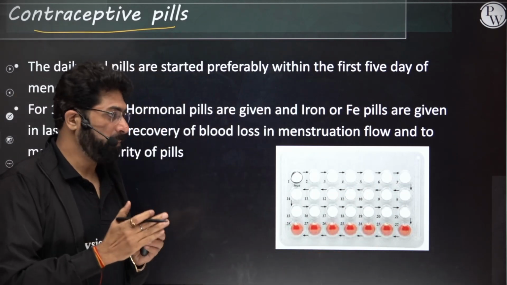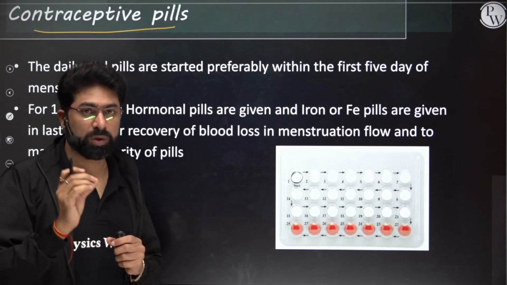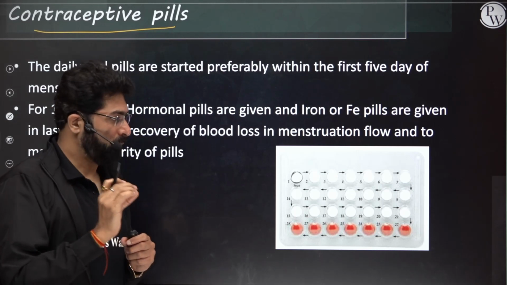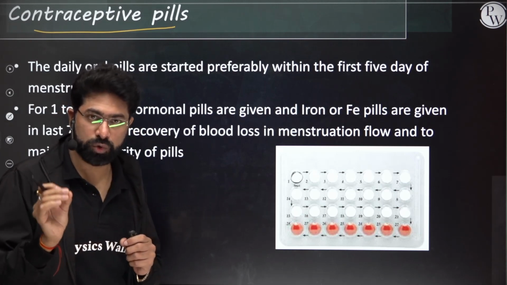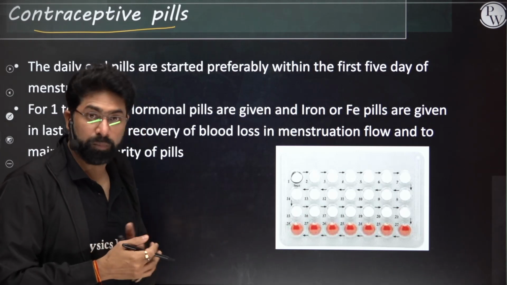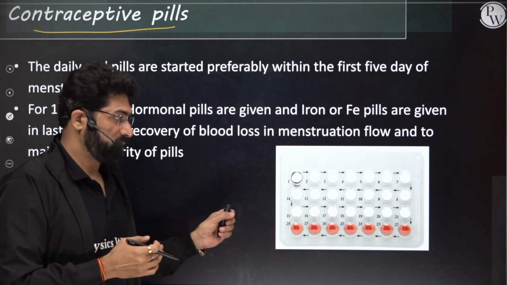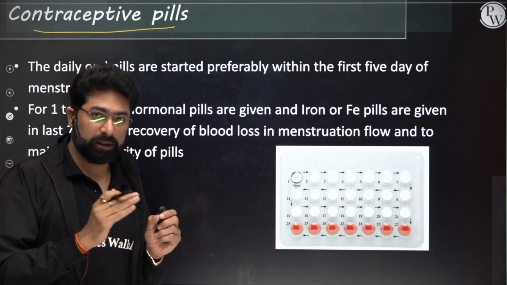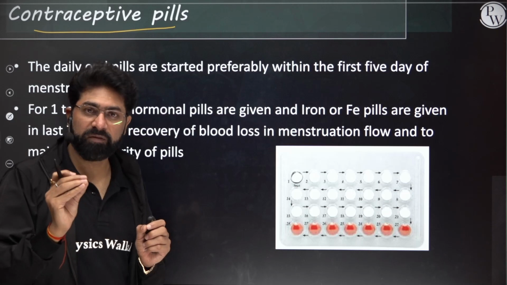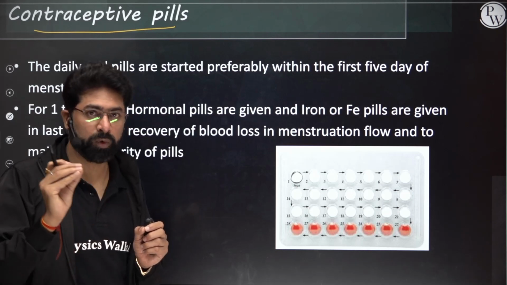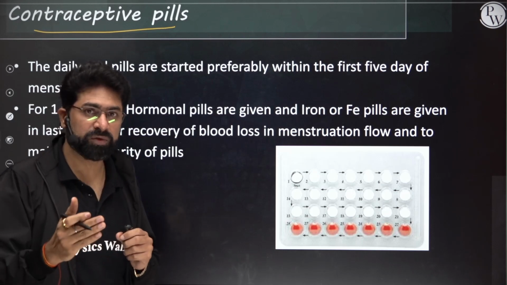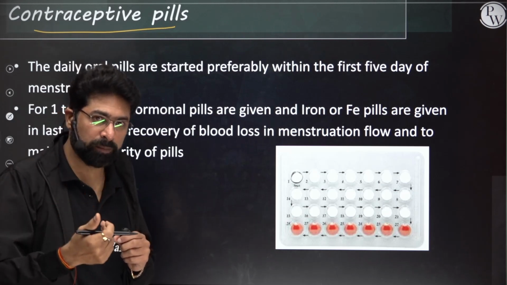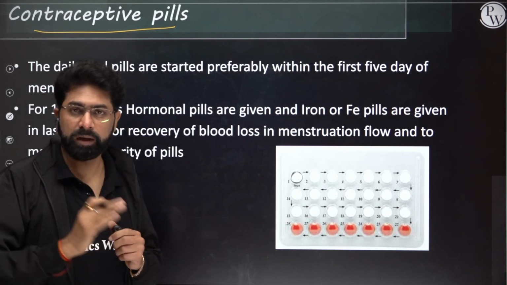This is to maintain proper, periodic menstruation. For 21 days, the hormone level has to be maintained, from the 5th day to 25th day. After 25th day, the progesterone level has to come down so that menstruation can occur.